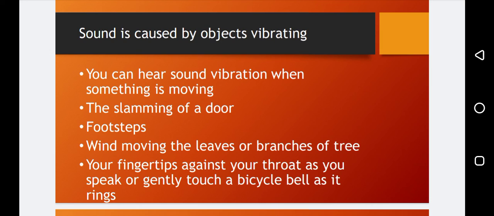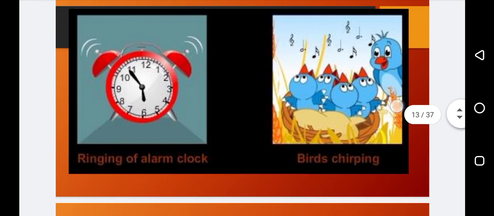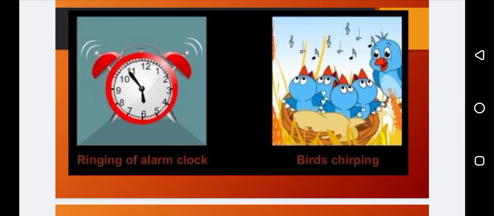Place your fingertips against your throat as you speak, or gently touch a bicycle bell as it rings. When you're talking, you can touch your throat and feel it moving. As well, when the bell of the bicycle is ringing and you touch it, it is also moving. So in these cases, when something is moving, it produces sounds, right? You can see in that picture, on the left side, the ringing of the alarm clock produces vibrations and sounds.